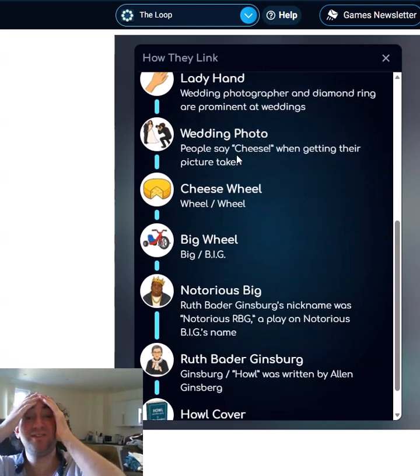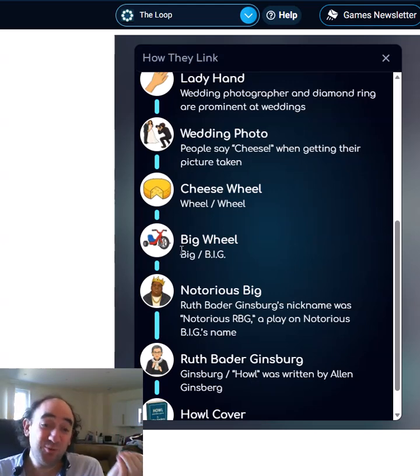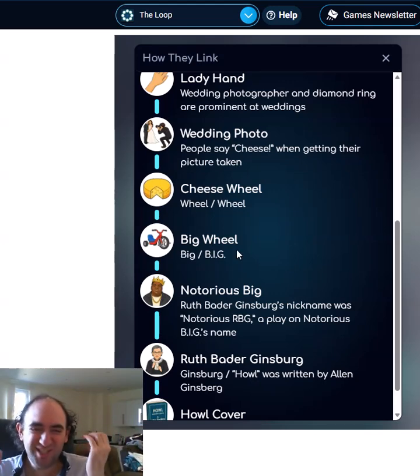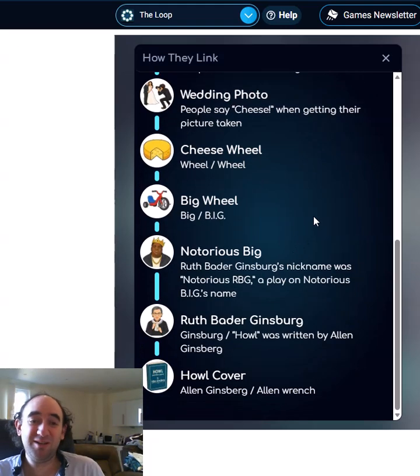Oh, they're saying cheese because they're having a picture taken. That was careless. I really should have worked that out. It's a wheel of cheese, and that's a big wheel. I mean, this is called a tricycle. A big wheel is just such an American phrase. And that's Notorious BIG to go with big. I mean, I was never going to work that out. And then her nickname was Notorious RBG. I would not have got that either. But at least I got the Ginsburg and Allen connections eventually. I definitely should have got those connections faster.